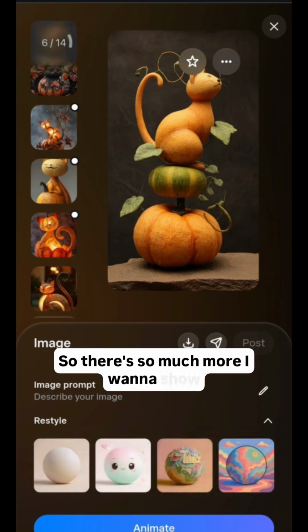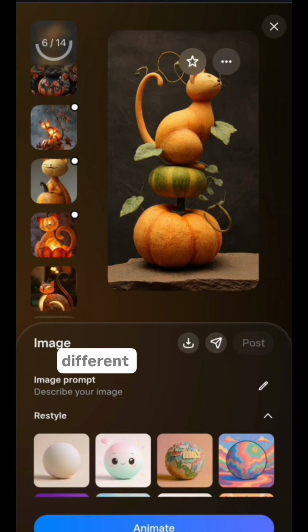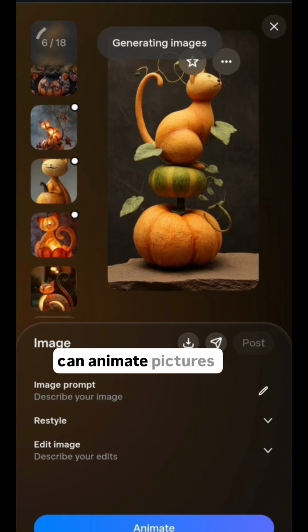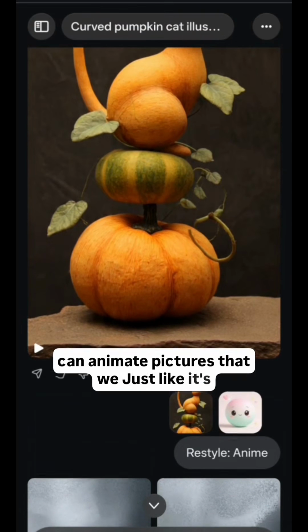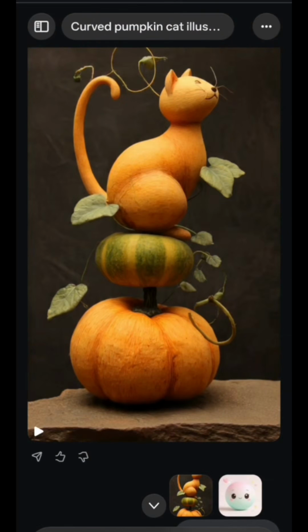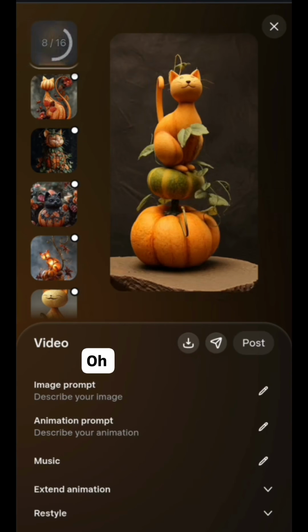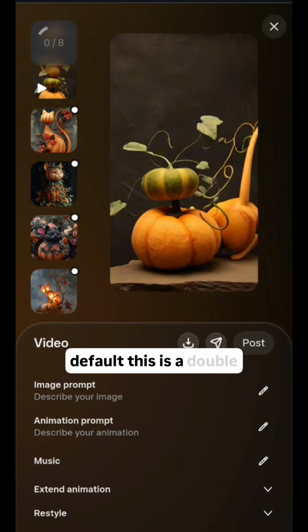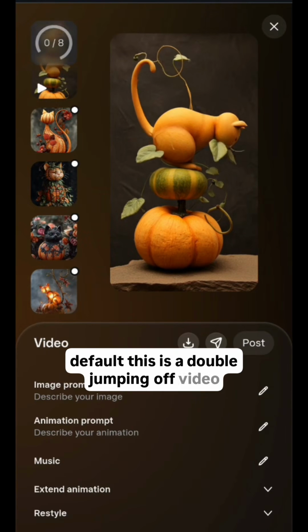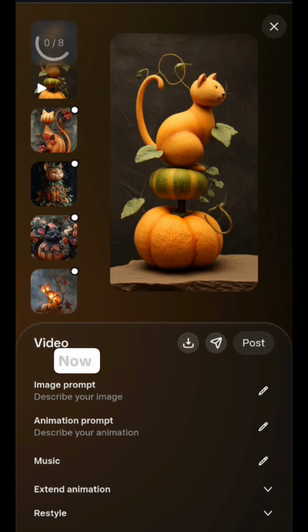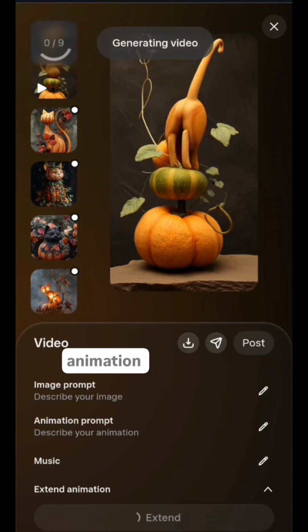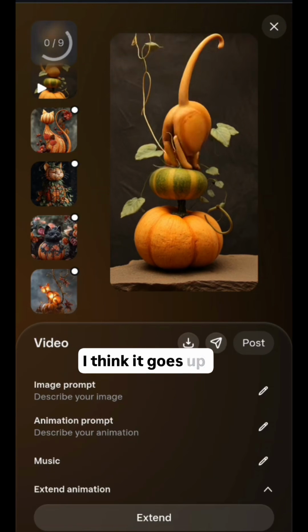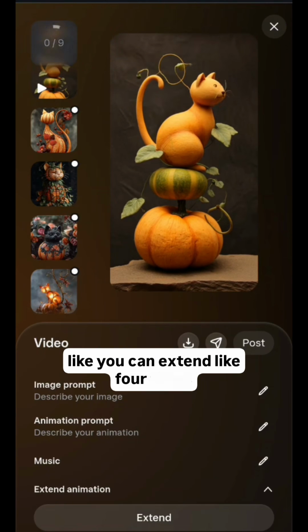So there's so much more I want to show you. You can also restyle to a bunch of different cute styles, and we can animate pictures that we upload, just like it animated this one. Go, it made it. See, that's just the default animation. This is our adorable cat jumping off video. Now you can also see this cool extend animation here, which can extend it another 5 seconds. I think it goes up to 20 seconds, like you can extend like 4 times.